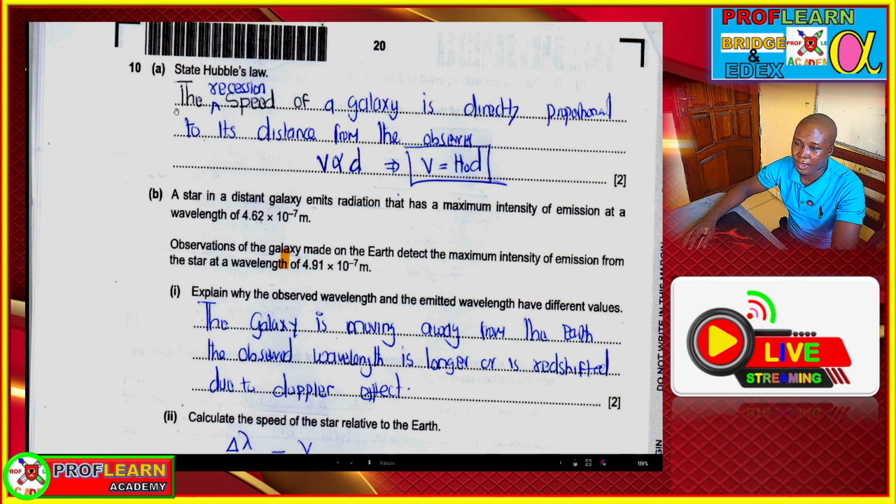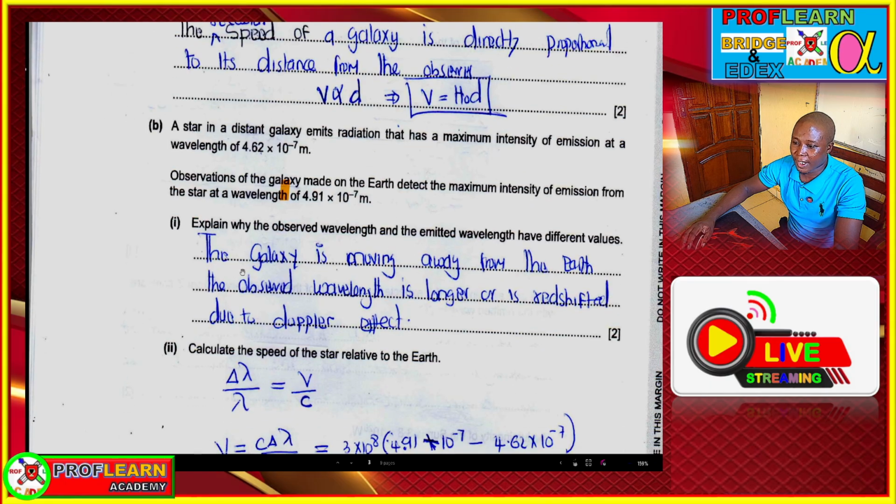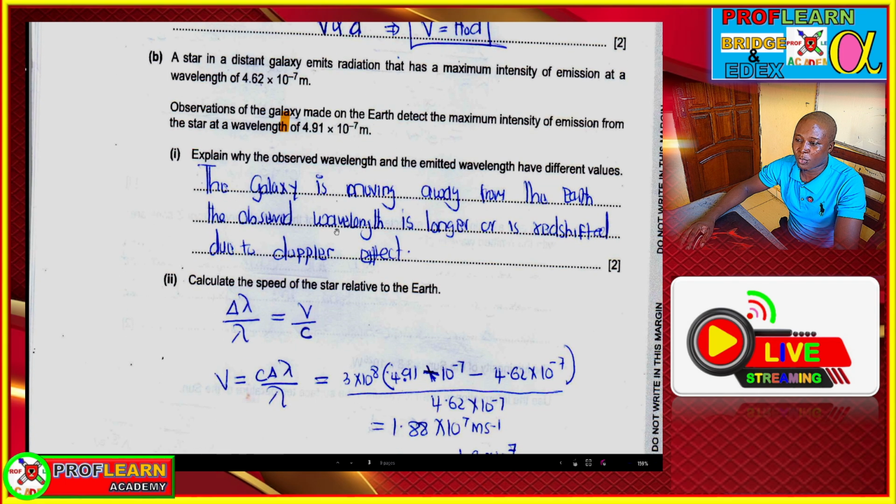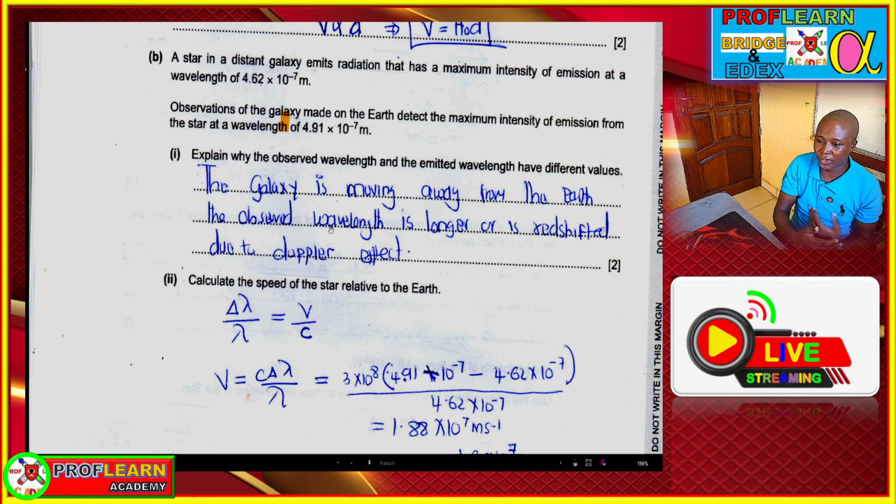So in the following year there was also a question on stating Hubble's law, and we're going to say that Hubble's law states that the recession speed at which a galaxy is moving away is directly proportional to its distance from the observer. We are also supposed to explain why the observed wavelength and the emitted wavelength have different values. So we need to realize that the galaxy is moving away from the Earth, so the observed wavelength is longer, or is redshifted, due to the Doppler effect.